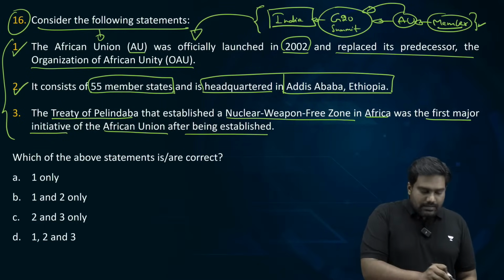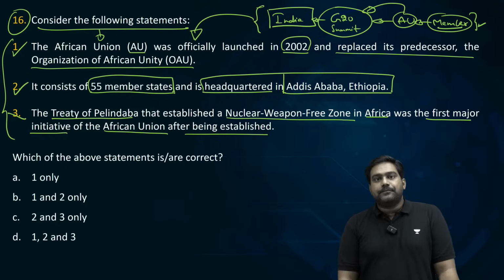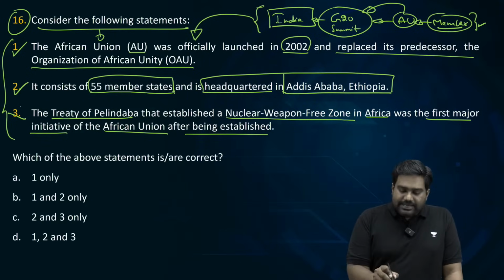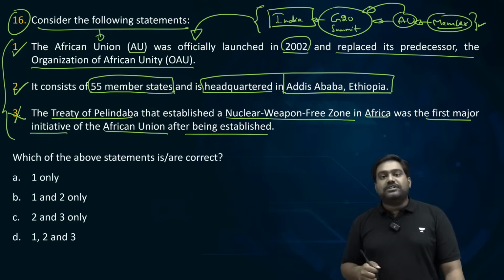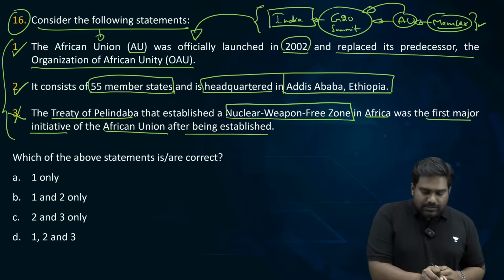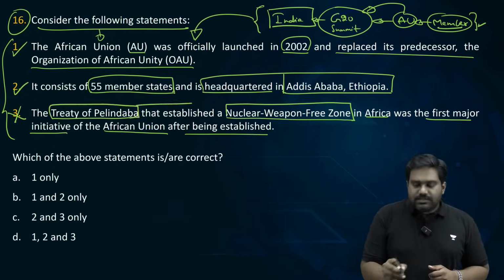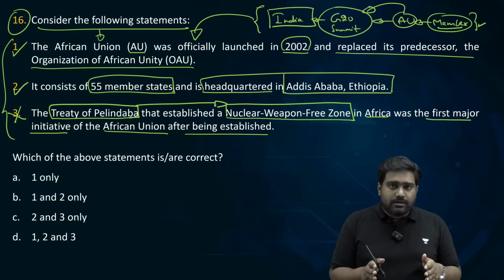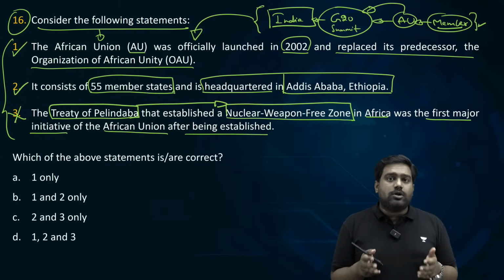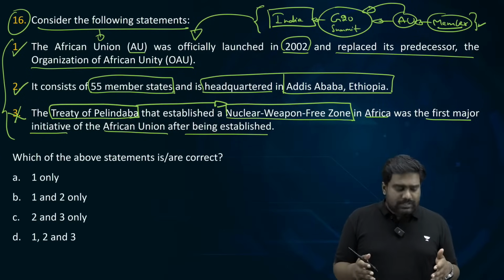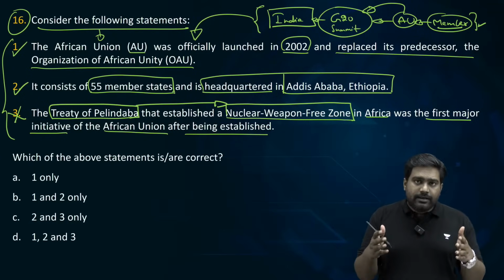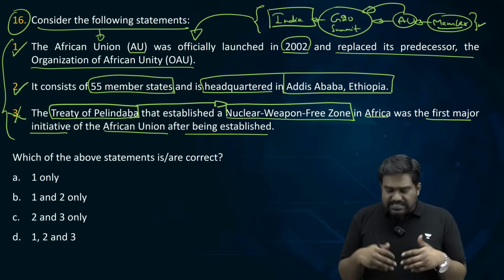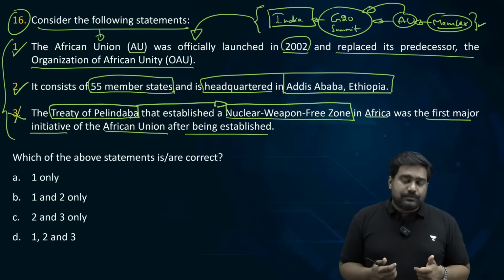Third statement, however, is wrong. It's incorrect. See, African countries have established a nuclear weapon-free zone. That is correct. Through the Treaty of Pelindaba, signed in late 1990s, African countries have committed to never develop or procure nuclear weapons to ensure that there is no arms race in Africa. This is their commitment to non-proliferation.